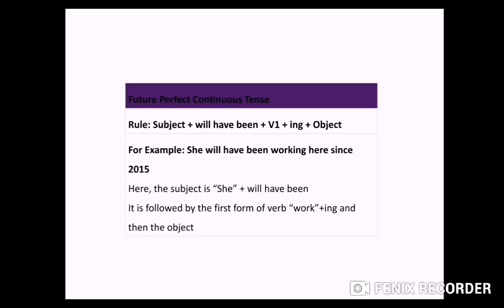Now last we have future perfect continuous tense. So again continuous has come, so you have to remember first form of verb plus ing will come. Now let's see the rule. Subject plus will have been plus V1 plus ing plus object. She will have, because we are talking about continuous, so been also we have added here. She will have been working. Work is your first form of verb plus ing, means we have added ing with work here since 2015. So this is your future perfect continuous. I hope this is clear to you.